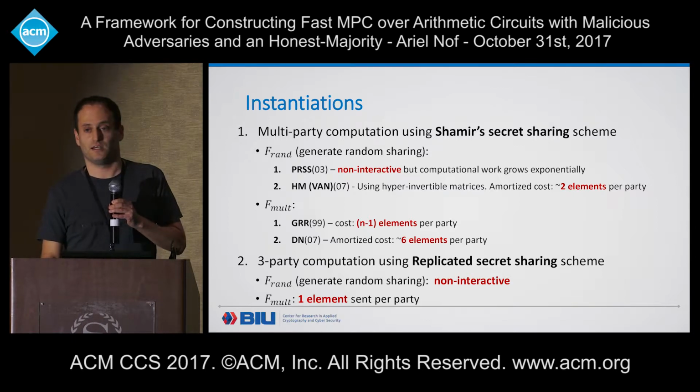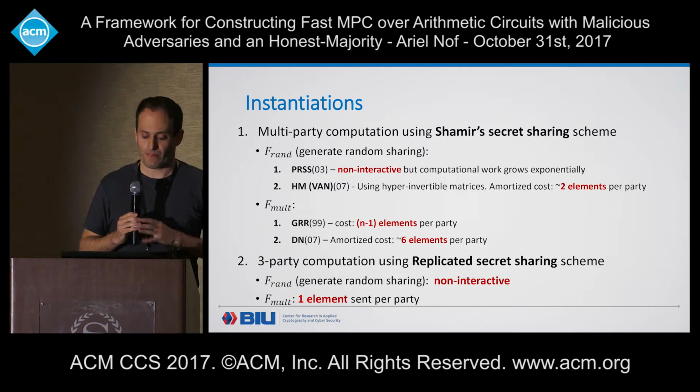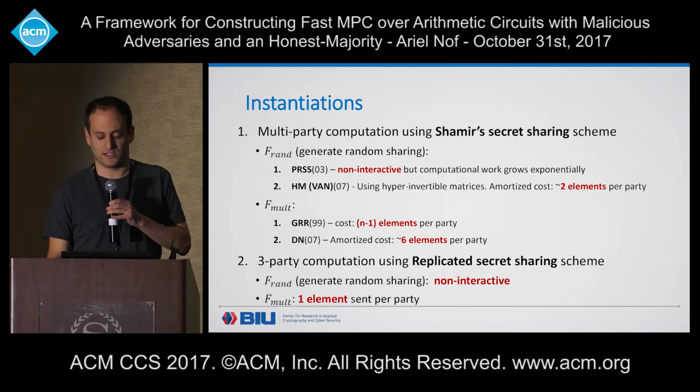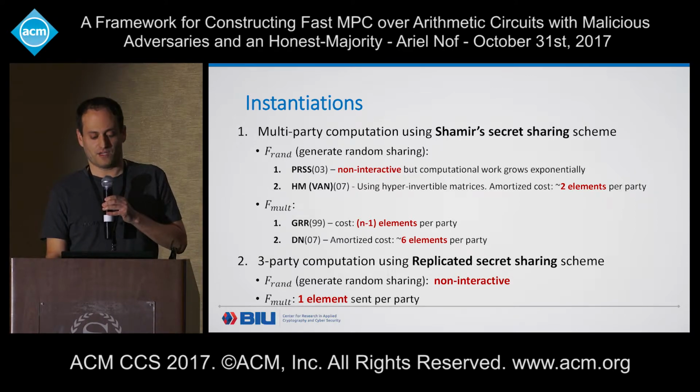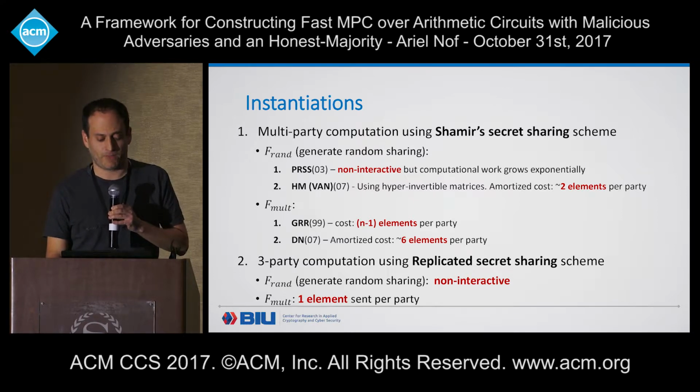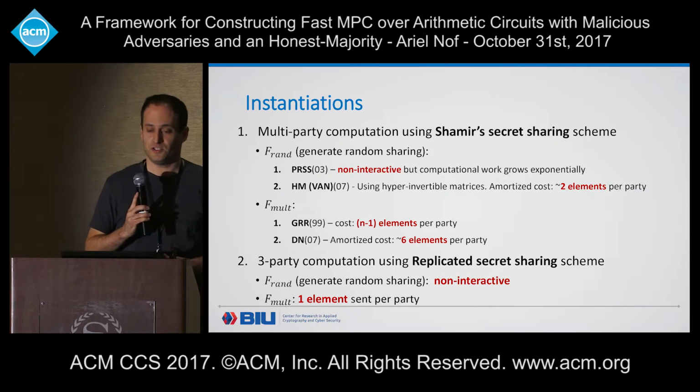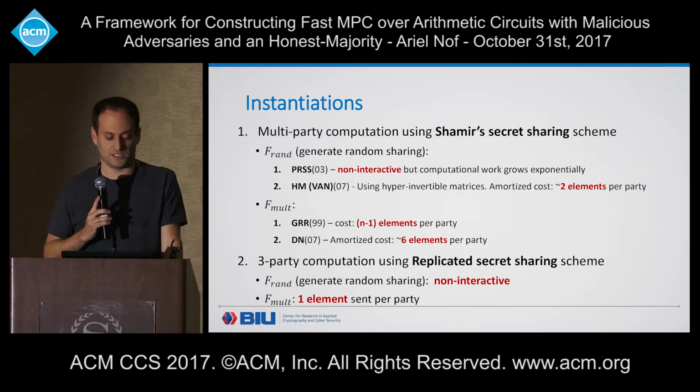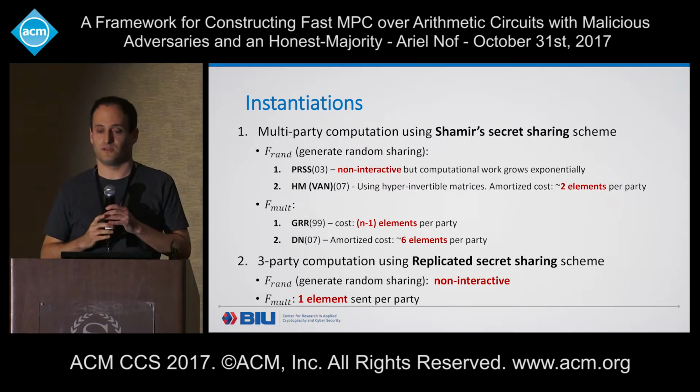Our second instantiation is for the specific case of 3-party computation. Here we use the replicated secret sharing scheme, and we have a protocol to generate random sharings which is non-interactive. For the multiplication, we present a protocol that requires each party to send exactly 1 field element.